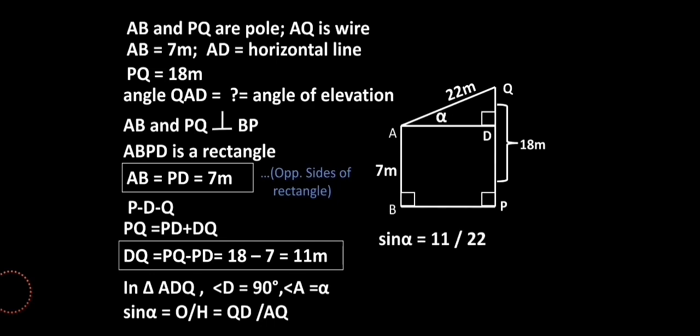Let's work on it. It gives us the value 11 upon 22, and when we cancel it out, we get sine alpha equals half. So this value half is nothing but sine 30, if you remember in the table, right. So if sine alpha equals sine 30, that makes alpha equal to 30, and this is what we needed to find, the angle made by the wire. Don't forget to write the final answer. The angle made by the wire with the horizontal is nothing but 30 degrees, correct. So this is what we needed.